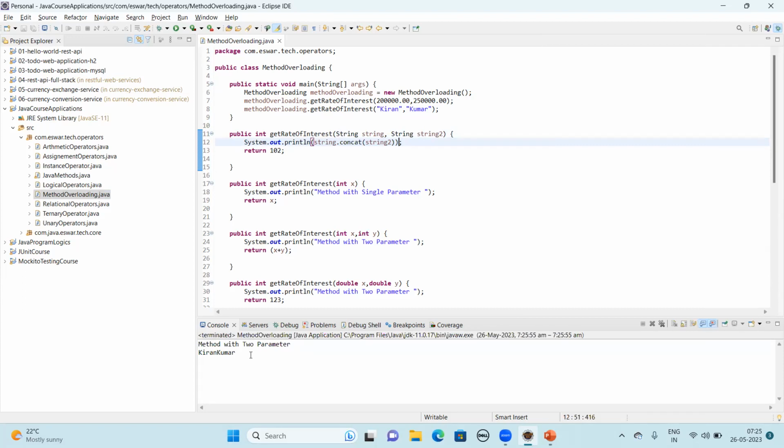Say, Kiran Kumar has come here. Some method with two parameters. With two parameters, what type of data type it is doesn't matter to you. As an end user, you are giving the input to that method name. You just know the method name. What data types it is expecting, you need not worry about that.